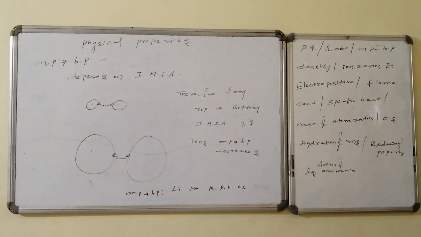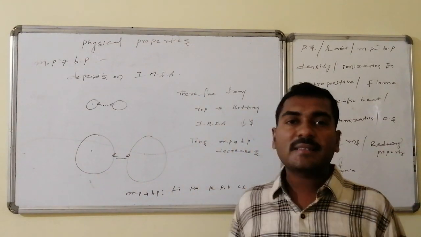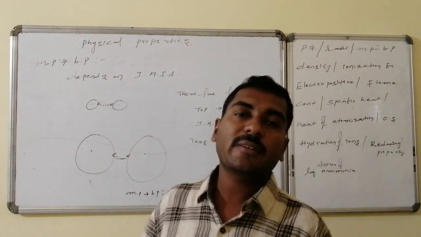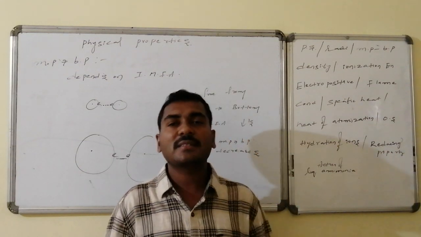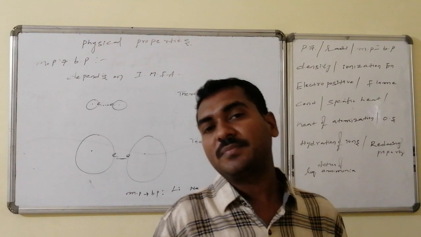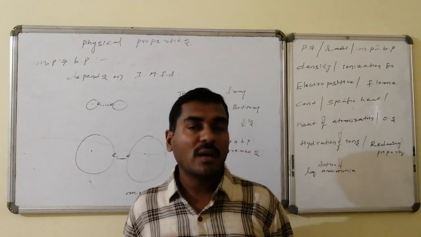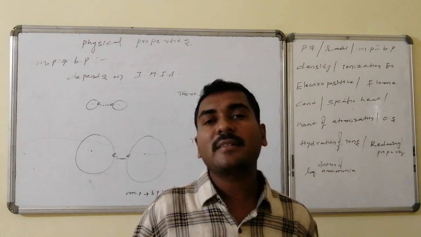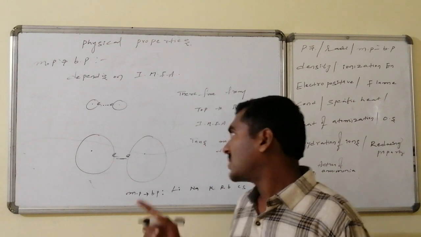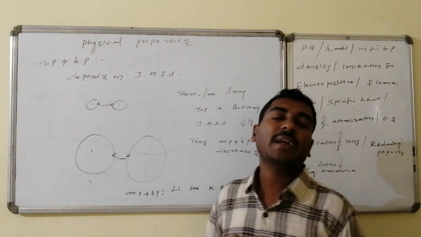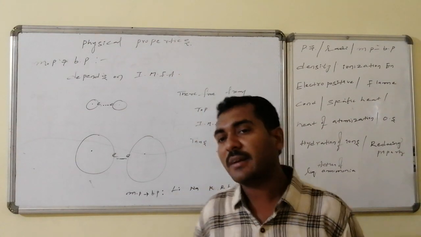Melting and boiling points depend on the intermolecular force of attraction. Since these are metals, the intermolecular force of attraction is not the normal attraction, it is a special category of attraction that we can call the metallic bond. In every element, in the last orbit we have a single electron, and that electron is responsible for the metallic bond. Lithium is a smaller atom, every atom holds one electron, and that valence electron is responsible for the metallic bond.